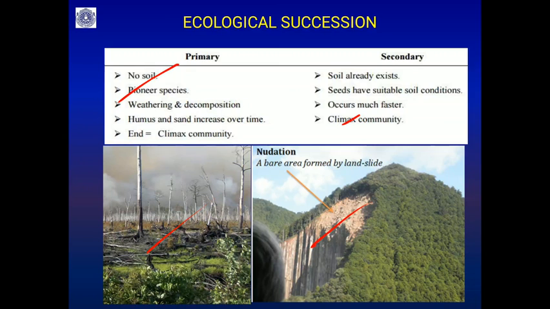Here you can see already the pioneer species are absent, because the soil is already formed. That's why you will find the cereal stages, like grasses or small shrubs, appearing. The humus and the sand increase over time, and it is already there. So this is where you can see fewer cereal stages in the secondary succession.